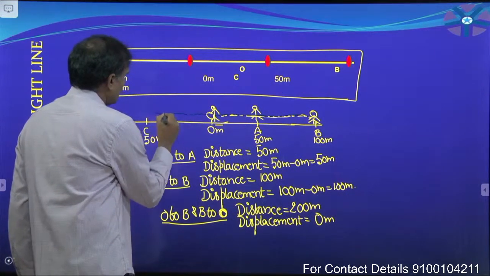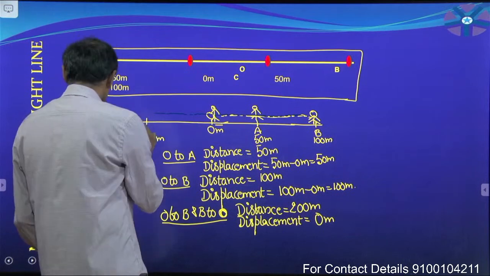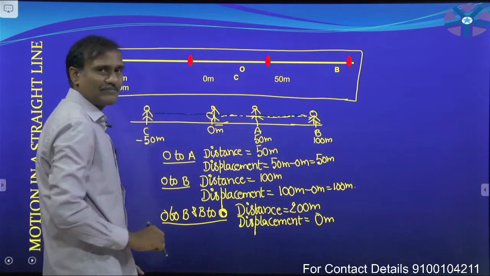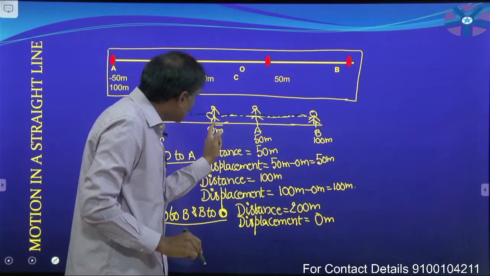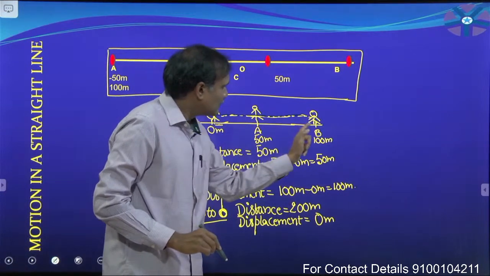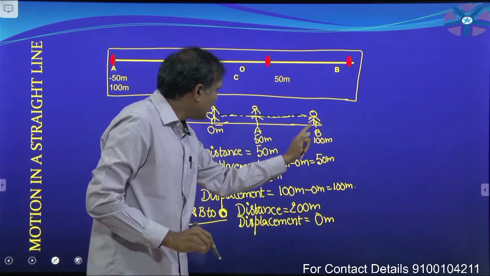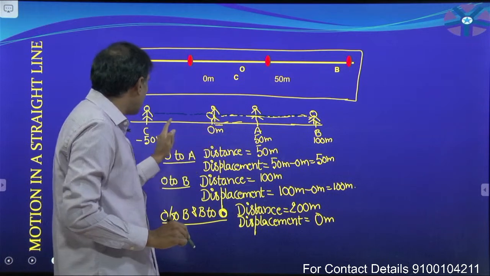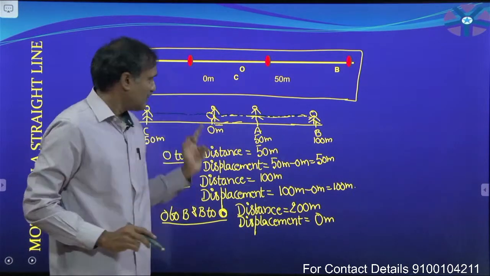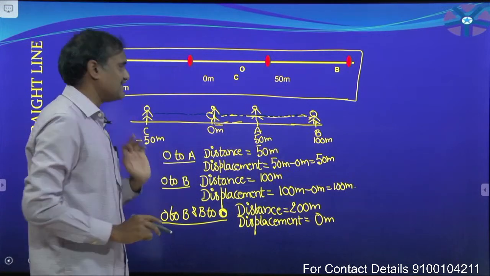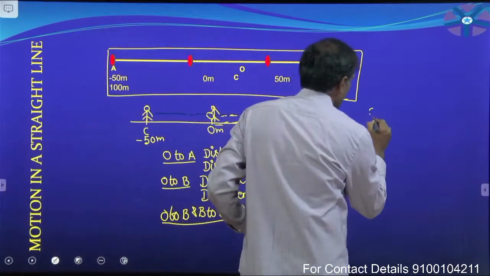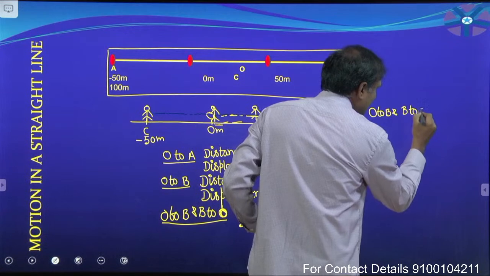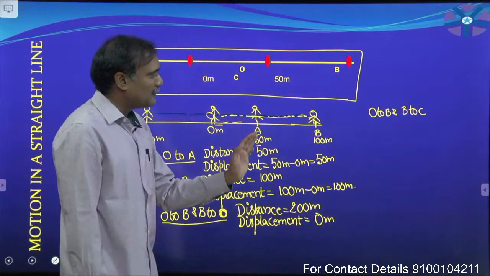Again he is moving and he finally reached the point C. That means he starts at this point, moves to B, and again comes back to point O, but he does not stop there and reaches point C. For this complete journey, O to B and from B to C, I want to describe it here.